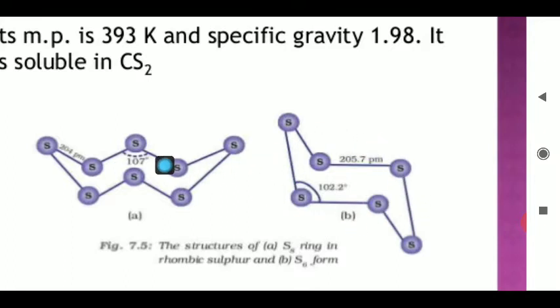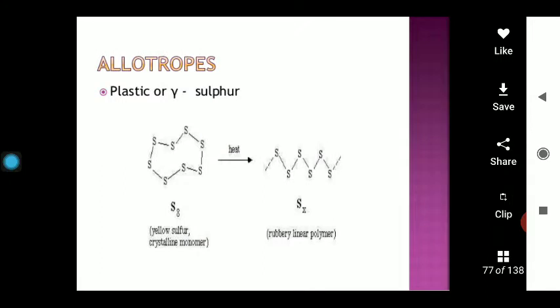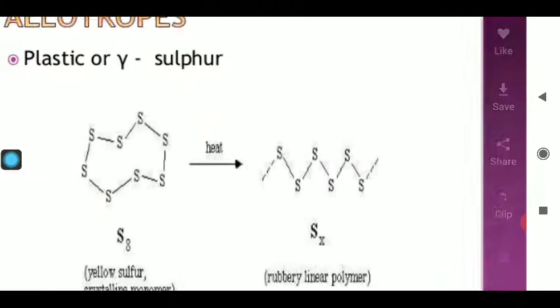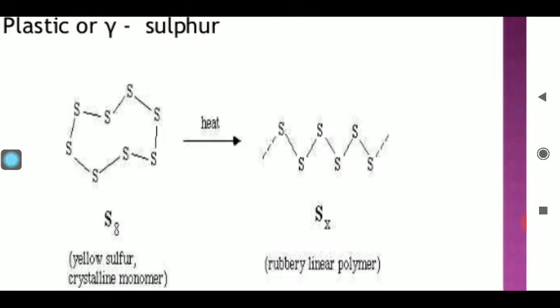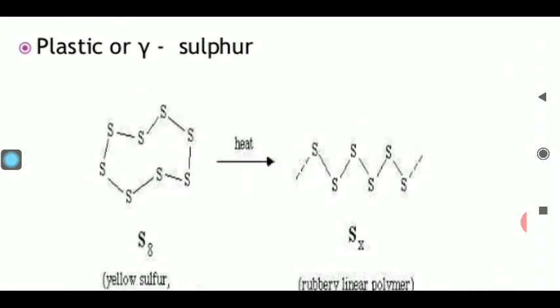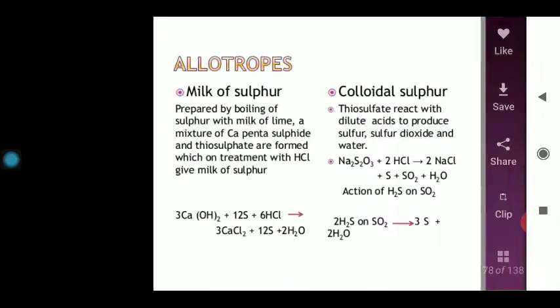So in this way, sulfur can exist in various allotropes, and one is plastic sulfur. We also know it as shapeless sulfur. It also has 8 atoms, and these 8 atoms may exist in the form of a long chain compound. It has a rubber-like structure, and this compound is known as plastic or gamma sulfur. So sulfur can form various allotropes, and these allotropes are important for us.